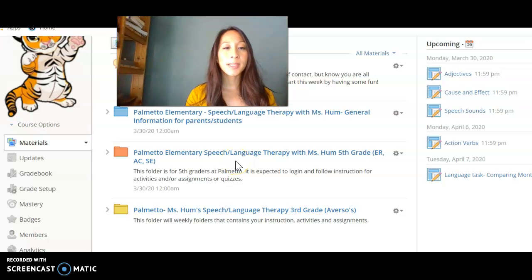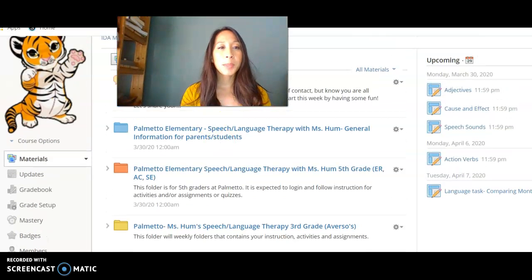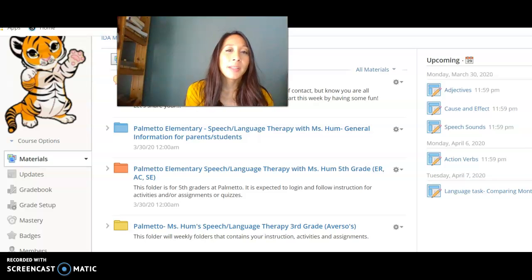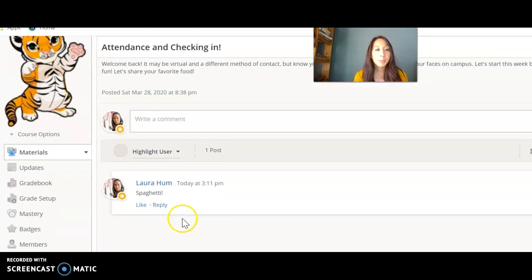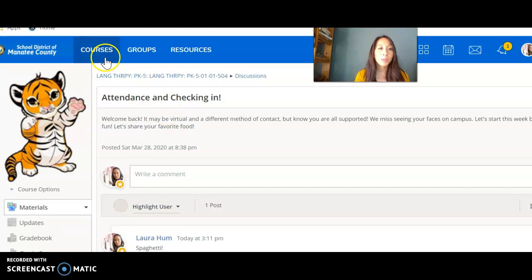As you can see here, I have an attendance check-in. I just wanted to kick off and have a lighthearted discussion amongst the students that are in Palmetto and share what your favorite food is. So I'm going to show you right here. I put my favorite food with spaghetti. You add your food. That's not my only favorite food, but that's one of the things that I thought about at first.